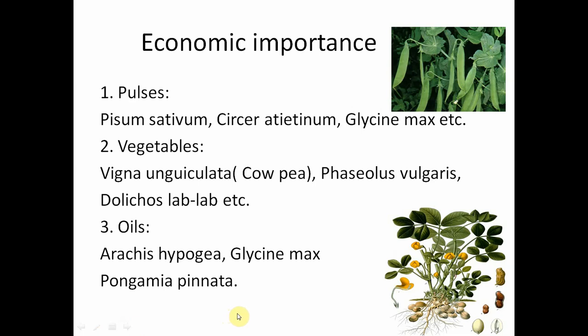And the lomentum type of fruit is observed in the Desmodium species, and we find the samara type of fruit in Pterocarpus. So the fruits of Pterocarpus have wing-like structures. They are called samara. They are useful in the dispersal of the fruits and seeds.